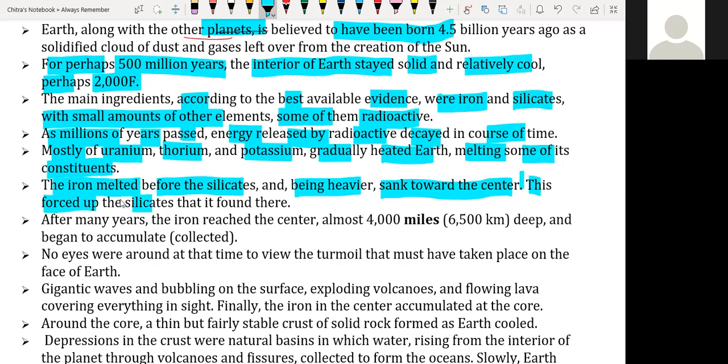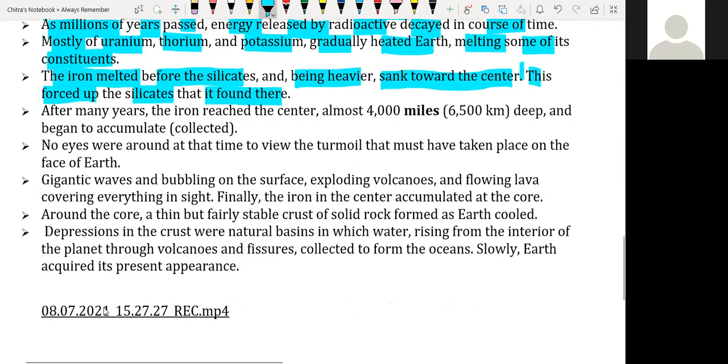At the center there were silicates, but due to the molten condition the iron became heavier, so the silicates moved upward and the molten iron moved downward toward the center of the Earth. After many years the iron reached the center, almost 4,000 miles, which equals 6,500 kilometers deep, and began to accumulate there in molten form.